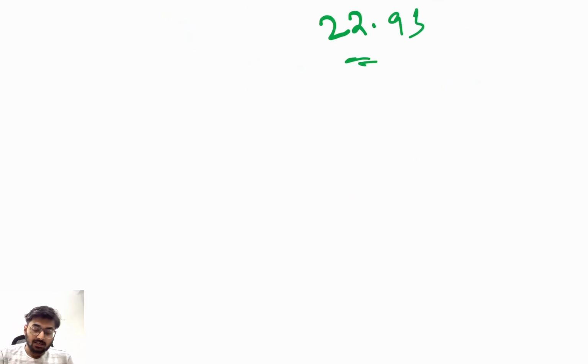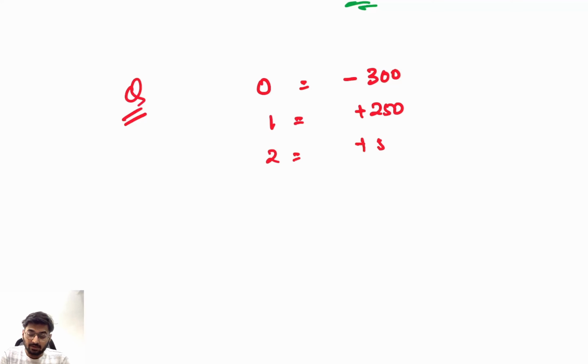Clear? Now I'll give you one question to solve, for the NPV itself. At the 0th point of time, you have a negative cash outflow of 300. After 1 year, you have received 250. After the second year, you have received 50. And after the third year, you have received only 100. Whether I should do the project or not, and the interest rate is say 5%. So class, let's do it together.